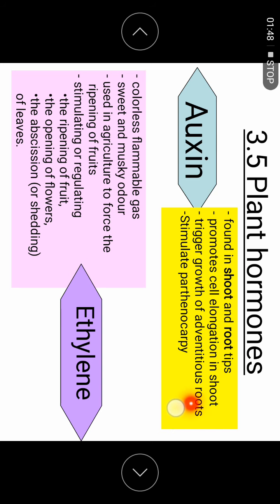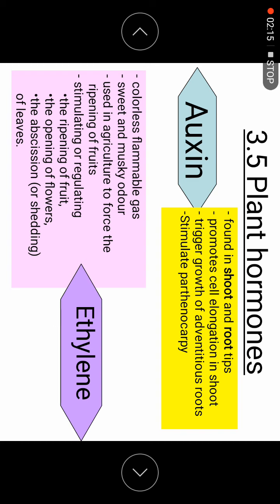Adventitious roots are the roots that are not the main one, not the tap root, the roots that grow out from the tap. Or for example, let's say you have a branch and you want to stimulate the growth of the roots. We can treat the plant with auxin to promote growth of the roots, the root hairs.